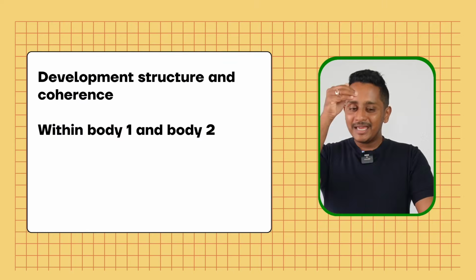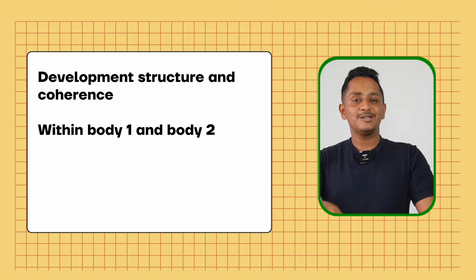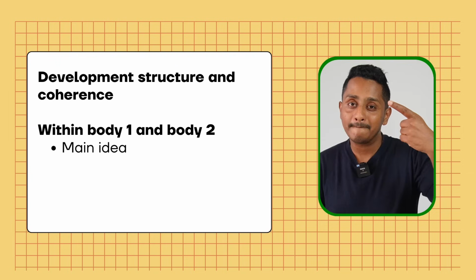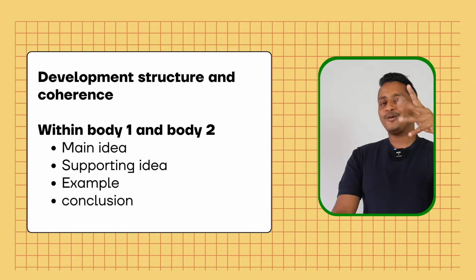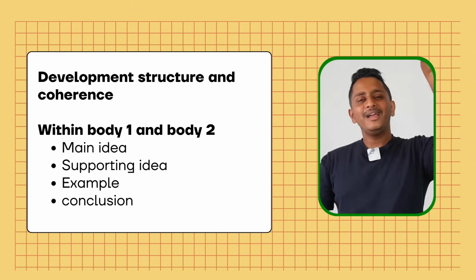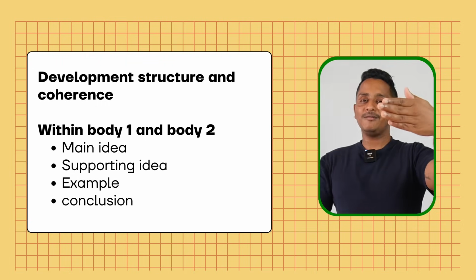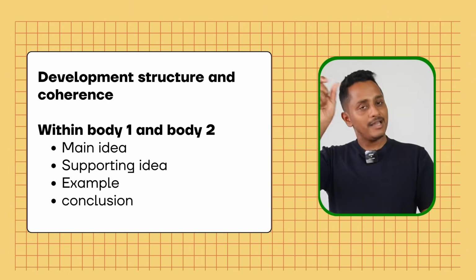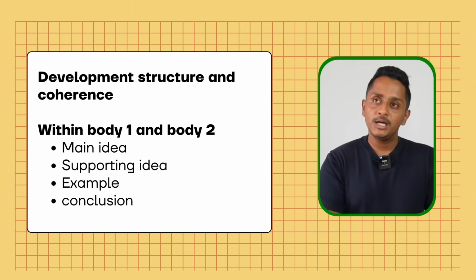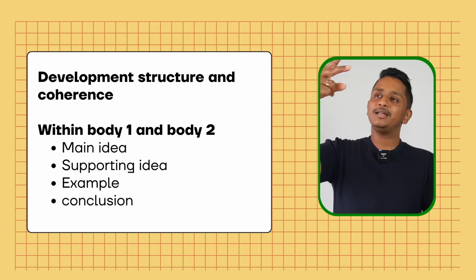Now replace the house with an essay. Inside the essay, inside body 1, body 2, what is present? That is also development, structure and coherence. Inside body 1 or body 2, you need main idea, supporting idea, example, conclusion. Remember, these aspects are very, very important. Intro and conclusion don't need them, but body 1, the second para, and body 2, the third para, each need to have main idea, supporting idea, example.